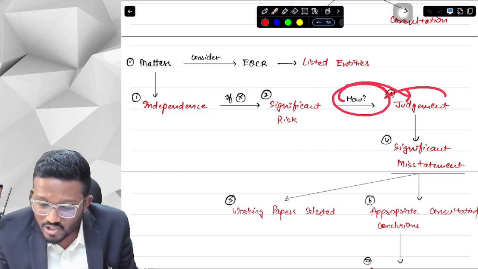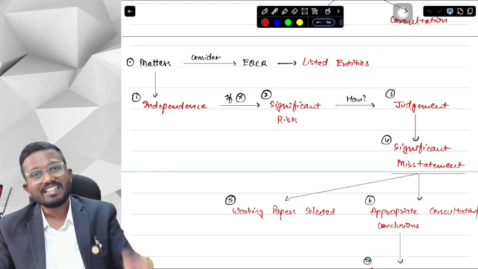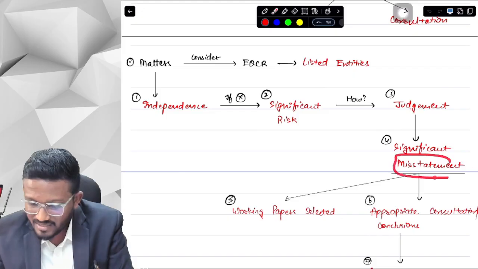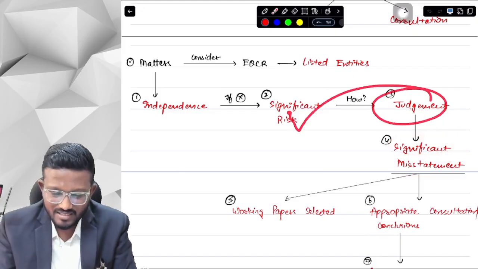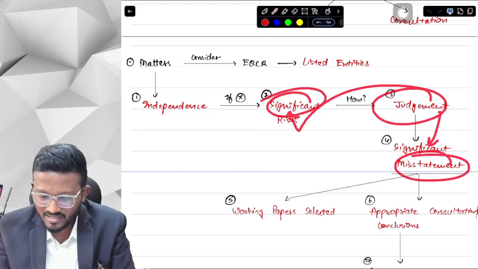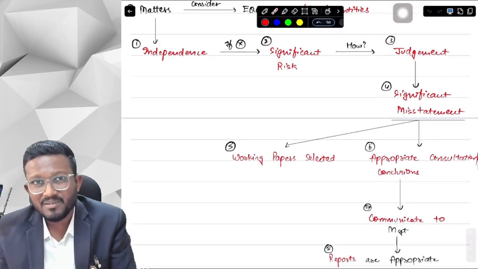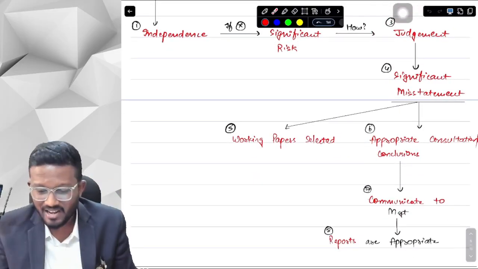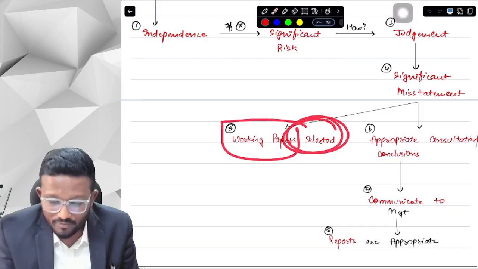How do we know whether this risk is significant or not? Based on our judgment, we decide whether the risk is significant or not, and based on our judgment we decide whether the misstatement is significant or not. Significant means material misstatement. If we find any significant misstatement, then we select the working papers of the audit engagement team.